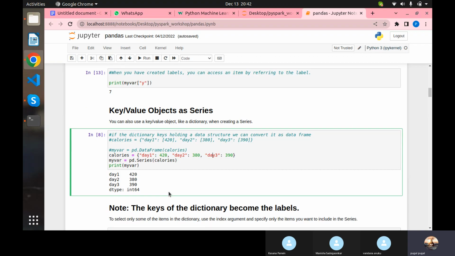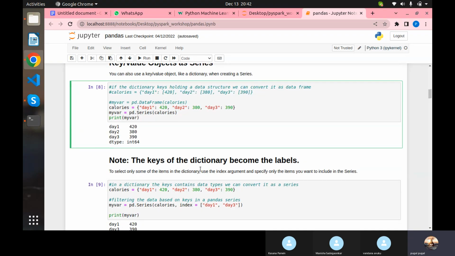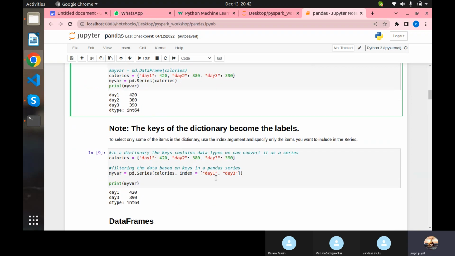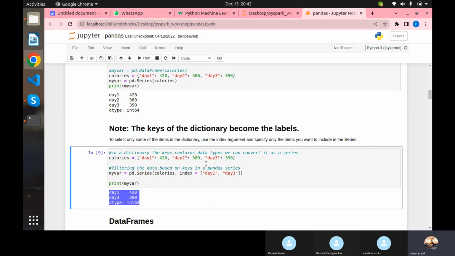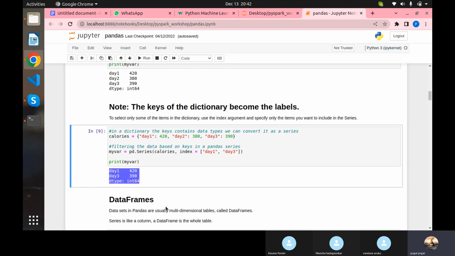Okay, and following that, here is what they are mentioning. If you convert a dictionary into a series, it will take the key values as row names, whereas a data frame will take them as column names. And here again, they are putting the label. So index day 1, day 2, like that only they are calling, and that much only is returned. Day 3 they haven't called, so that is the reason it is not returned here.